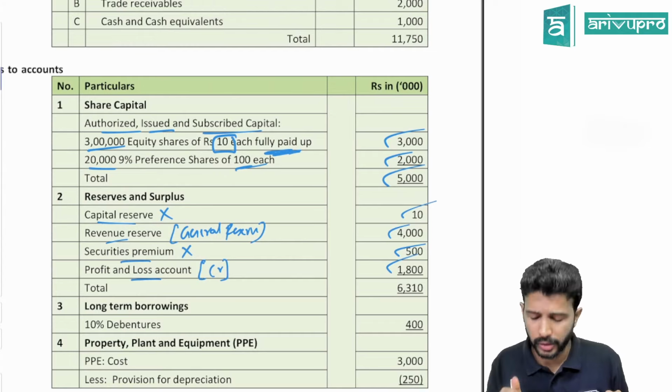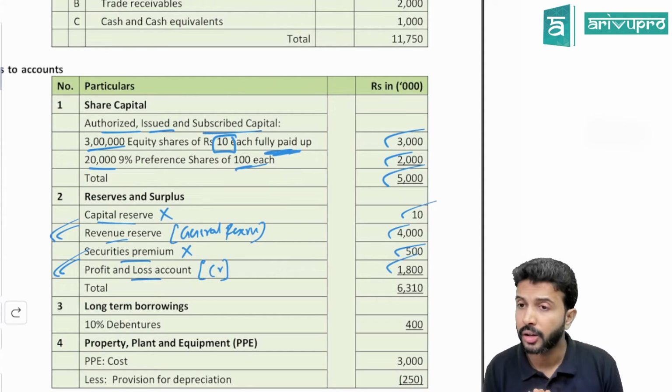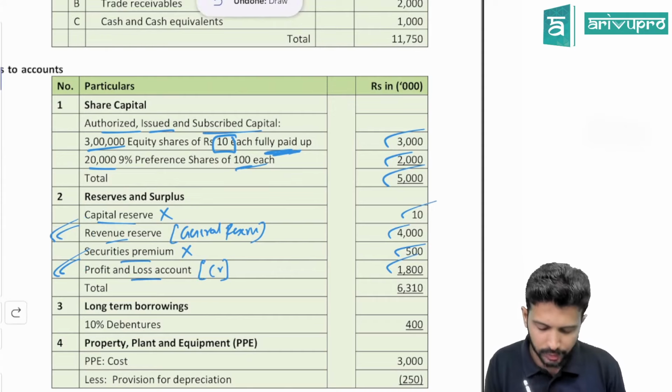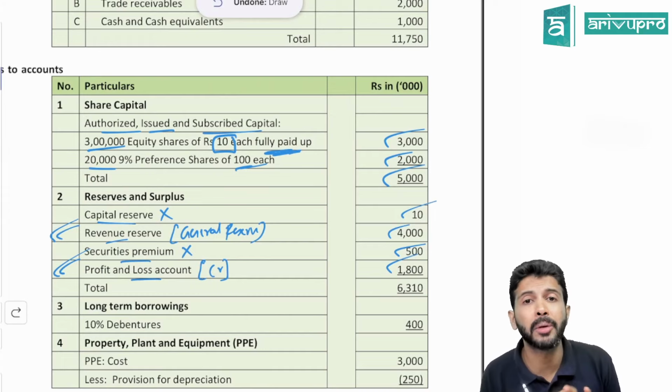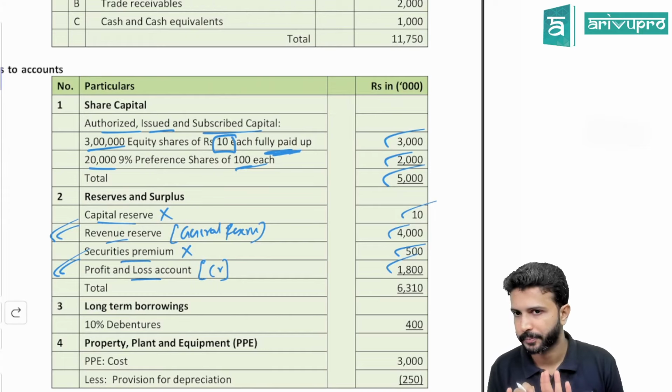Generally, our material uses the general reserve. It's okay, even if you want to use P&L, that's not a problem because there is no kind of priority there. So only these two reserves, revenue reserve and P&L account, are available to create CRR.